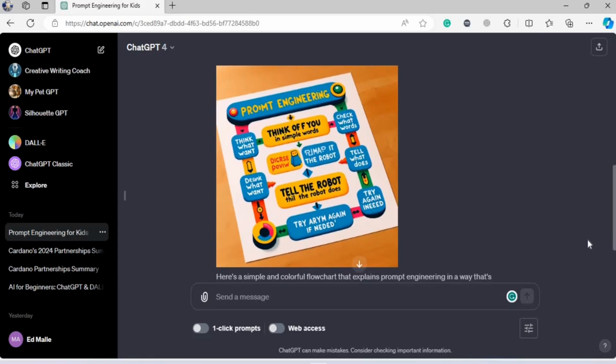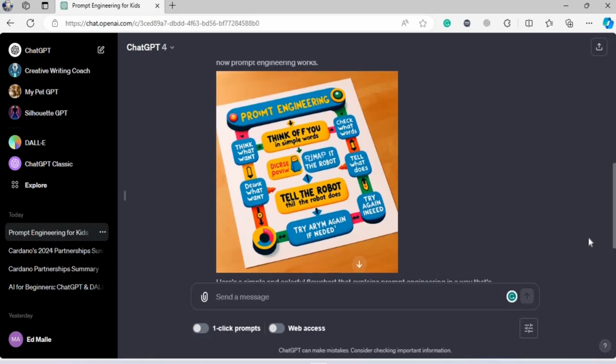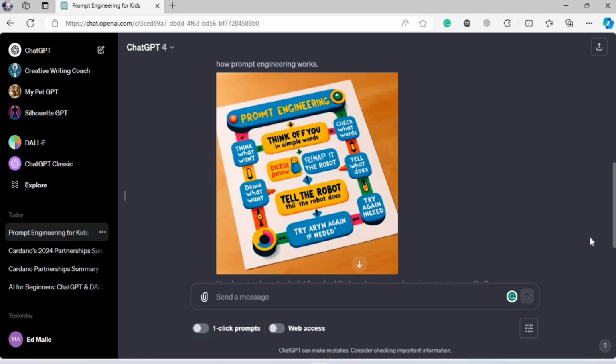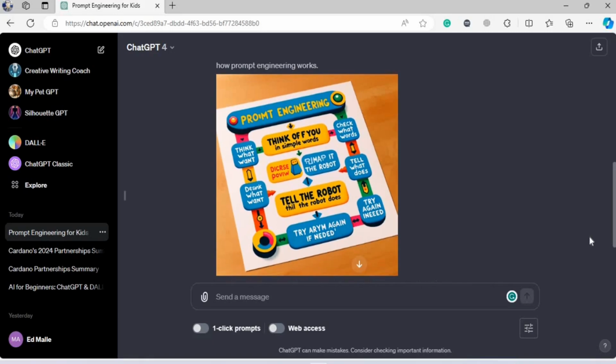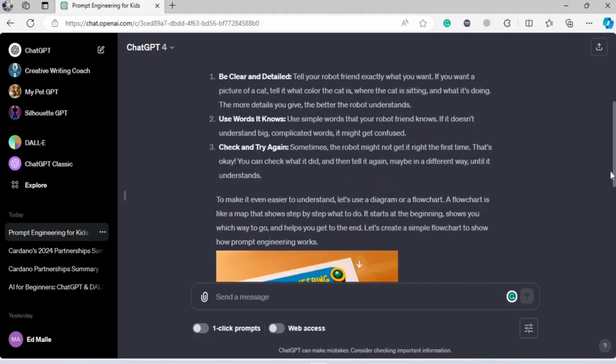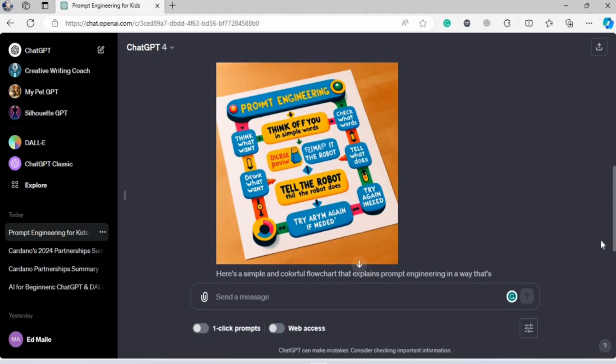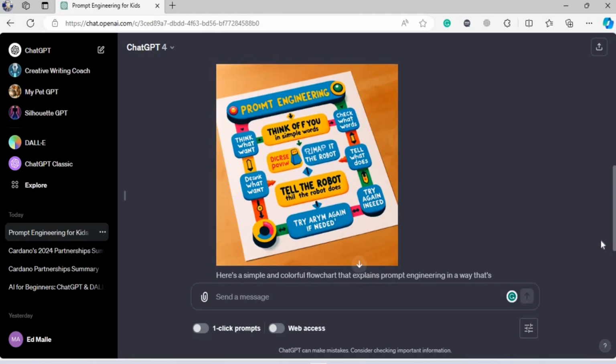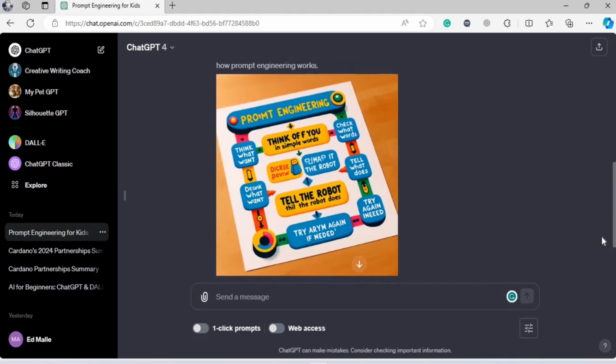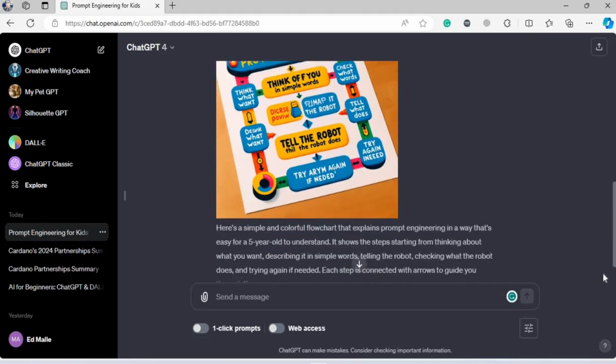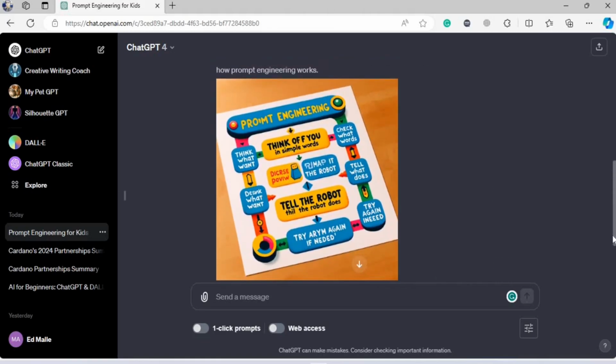Now, if you want to give it some more details, you can say, hey Sam, you know what? On Tuesday morning at 5 a.m., I opened my window, and in front of the window, I saw a ginger cat. Now, that itself, my friend, is a very detailed prompt because you said the date, you said the time, you said the location, you said exactly how the cat looked. Now, to add more detail, you can say, Sam, I saw this cat on Tuesday at 5 a.m., opened the window, saw the cat, and the cat was actually winking at me. Now, that's another level of detail.